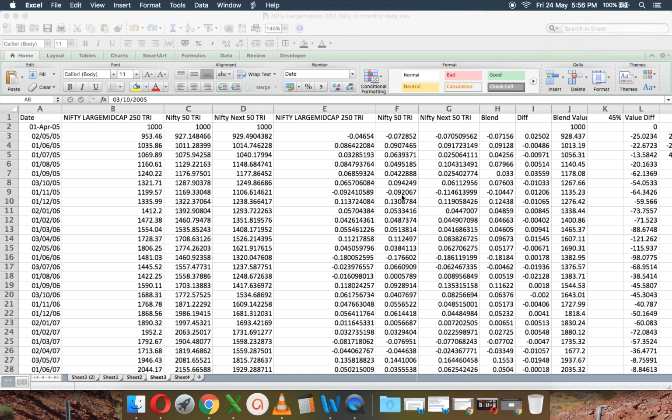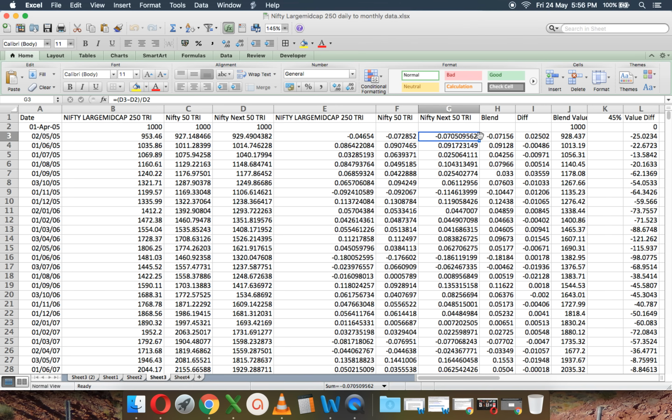And what I have essentially done here is I have now created a blend return. K1 is 45, I've set it for 45. So I've taken 45% of Nifty 50 monthly return and 55% of Nifty Next 50 monthly return and created a blend monthly return.